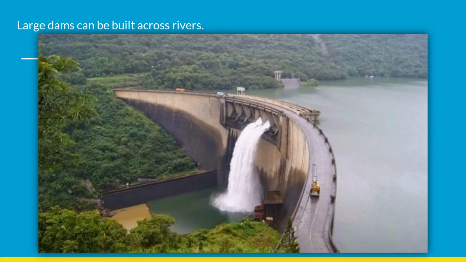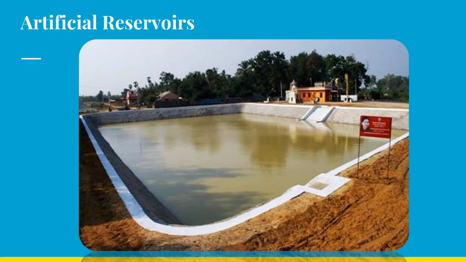So apart from this, there are other small things that are done to store water. Another method undertaken to store water is to build artificial reservoirs or smaller reservoirs. So this is a pond that is being built so that rainwater gets collected in this pond, and the water can be used by the villagers all around the year.